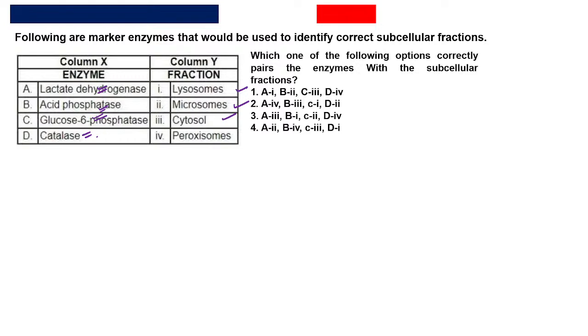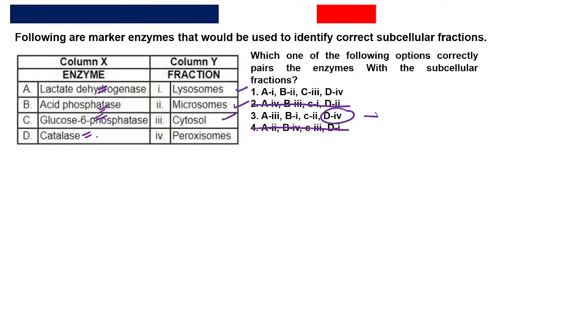Okay, let's see. You have lactate dehydrogenase, acid phosphatase, glucose 6 phosphatase, and catalase. Catalase is directly related to your peroxisome, so you can eliminate options second and fourth easily.